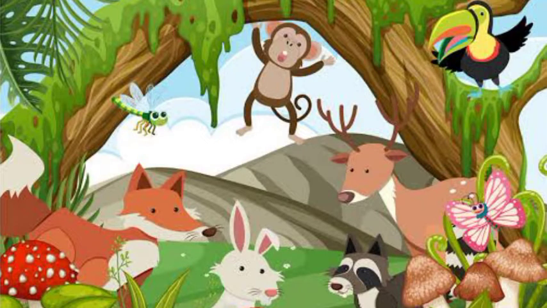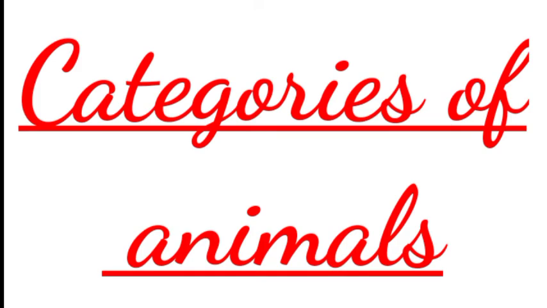We see a lot of animals around us. Some are big, some are small. Some can fly, some can swim. Plants and animals are living things, but they are different from each other in many ways. As we have discussed in the last lesson, plants are able to make their own food with the help of leaves, but animals can't. They totally depend on plants for their food. On the basis of their food habits, animals are divided into 3 categories.